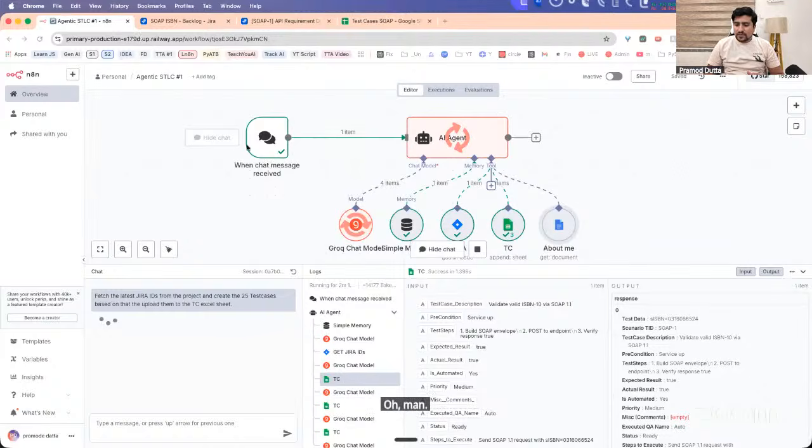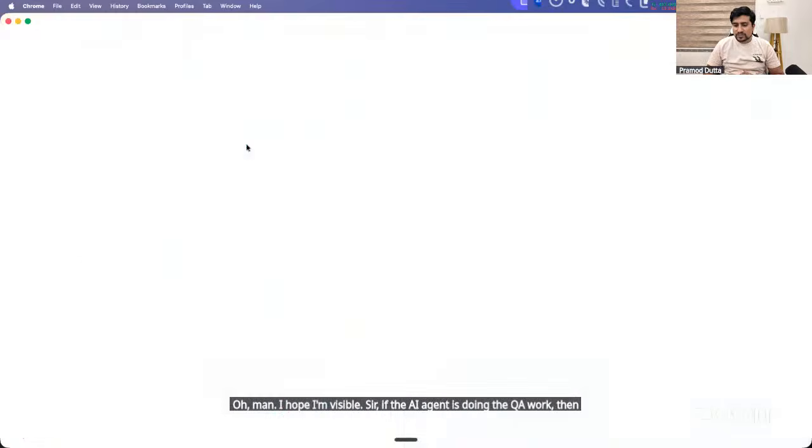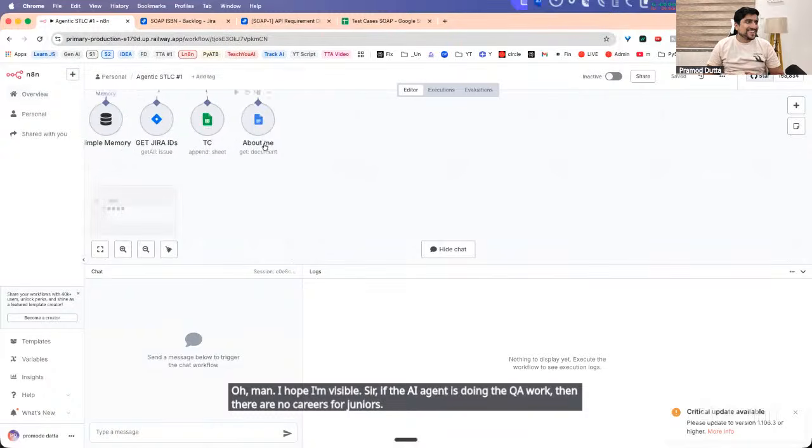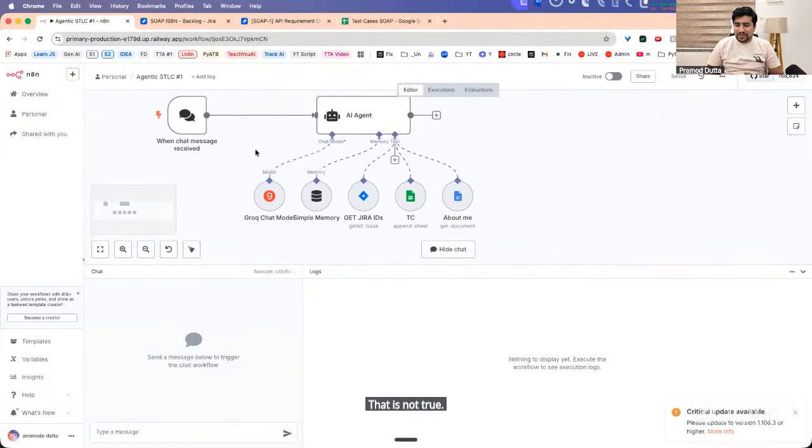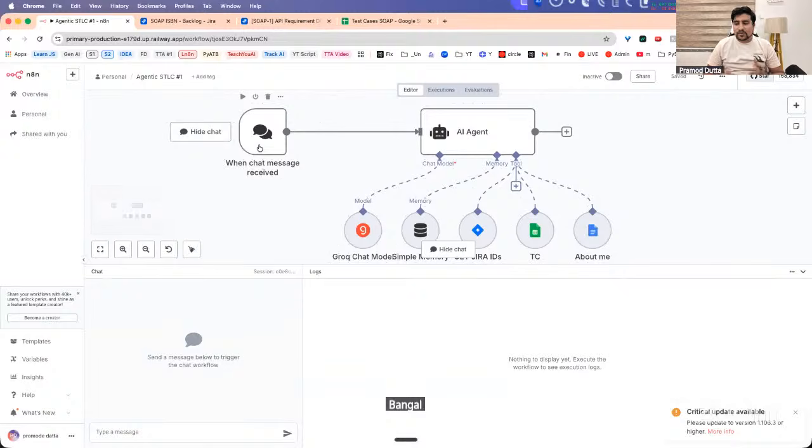I hope I'm visible. Sir, if the AI agent is doing the QA work, then there are no careers for juniors. That is not true, Soumya. Okay, Bangalore is okay, everyone. It's not hot, it's not cold.